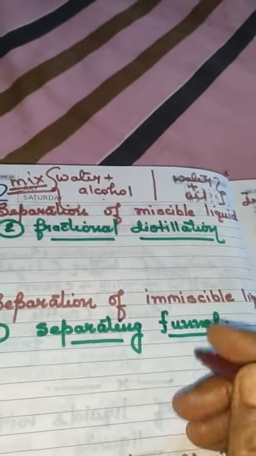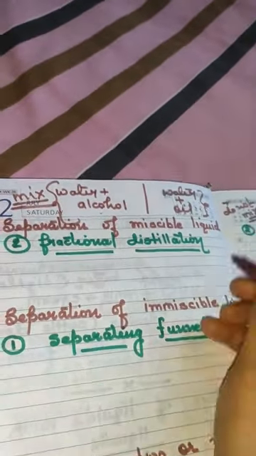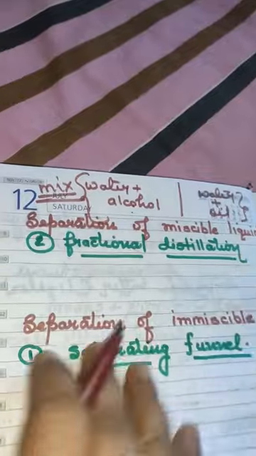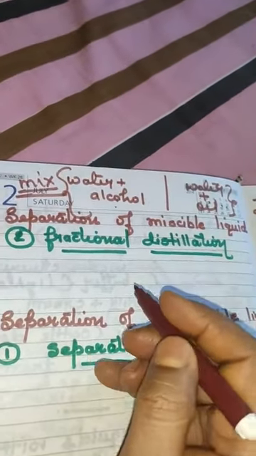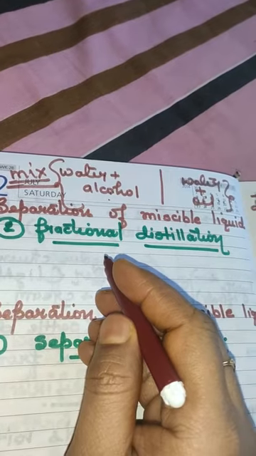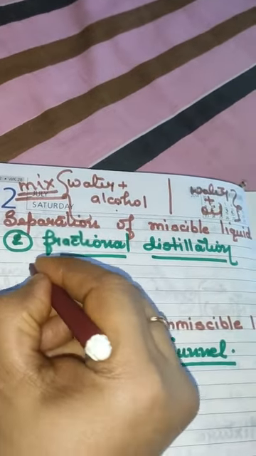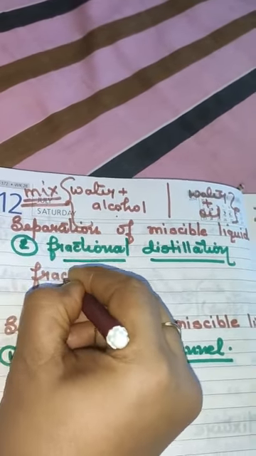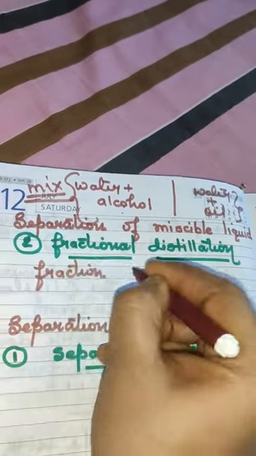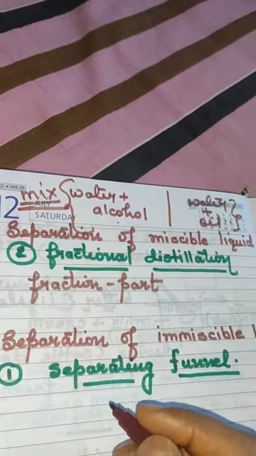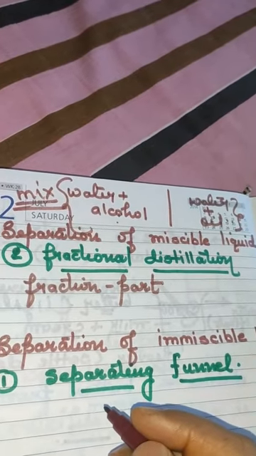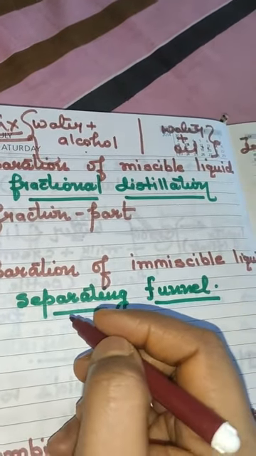Now it's time to separate them. How will we separate the miscible liquids? For separating miscible liquids, there is a method, fractional distillation. What is the meaning of fraction? Fraction means part. Clear? Now what happens in fractional distillation?